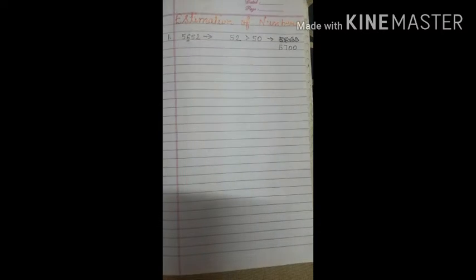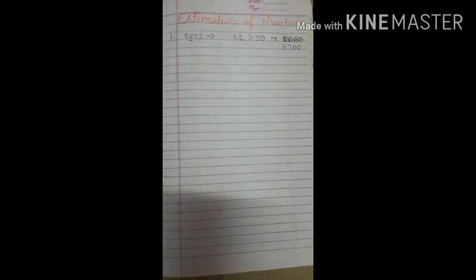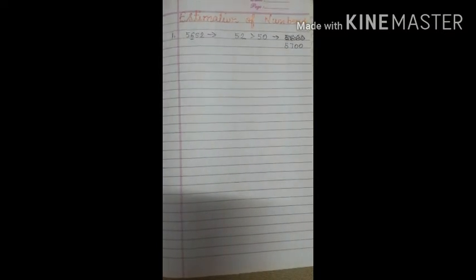So as you all know, nowadays COVID-19 is prevailing and we are staying at our homes.